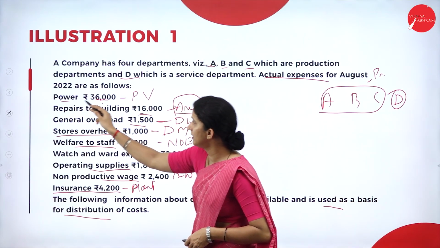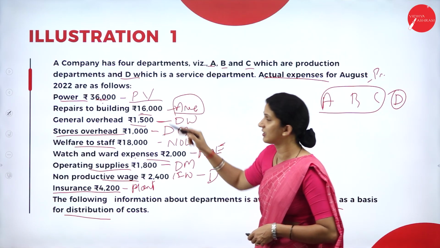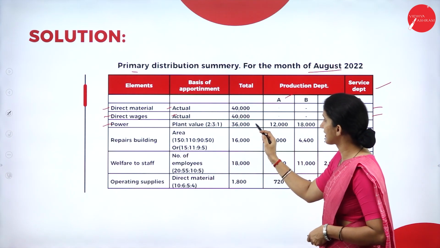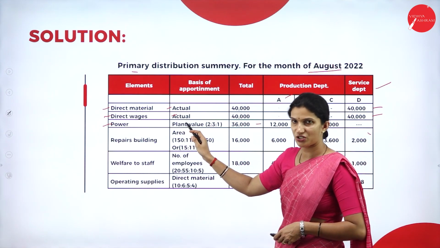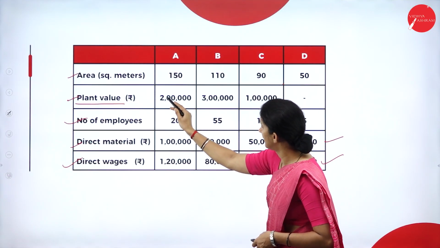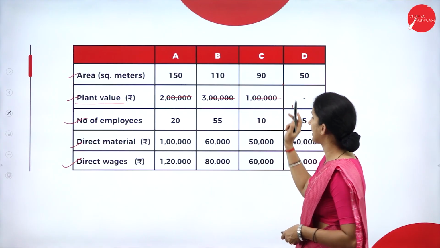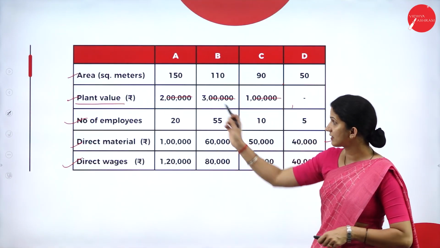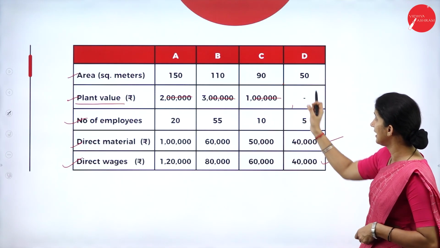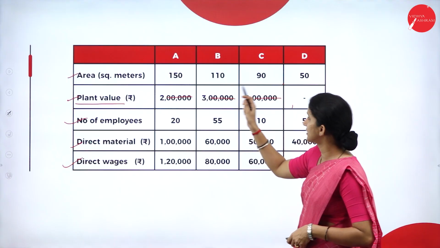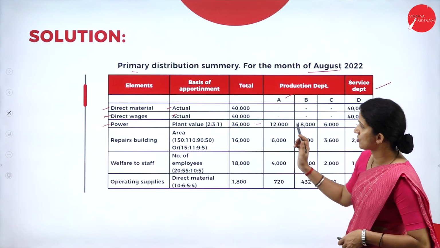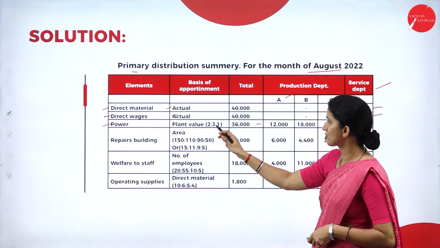See, we have power 36,000, and the basis of allocation is plant value. So we'll take power, the total power is 36,000. The basis of allocation is plant value. What is the ratio of plant value? We can cancel these zeros and take the simplified ratio. So the simplified ratio for A, B, C, D: for D it is nil, as there is no allocation for D. So for the 3 departments, it is 2:3:1. For D, the ratio is not given, so it is nil. So your power ratio is 2:3:1.